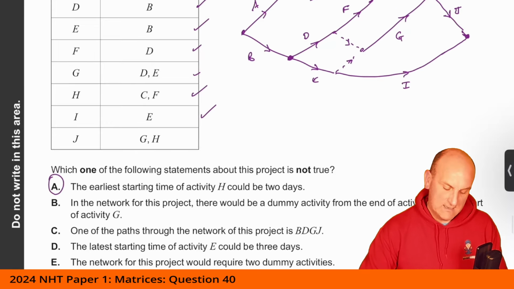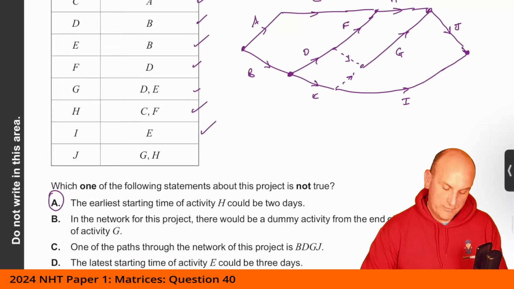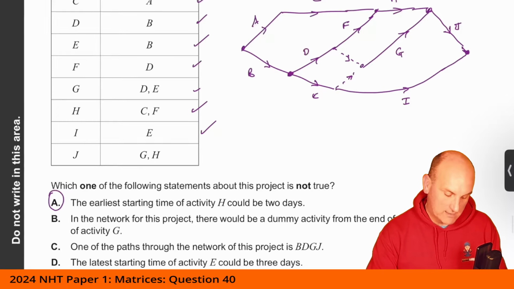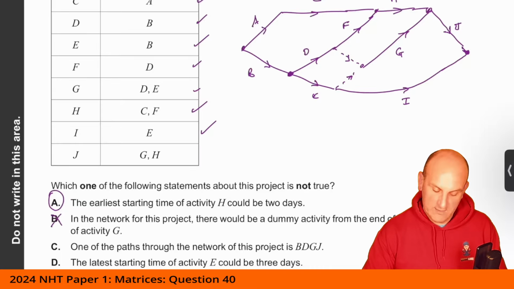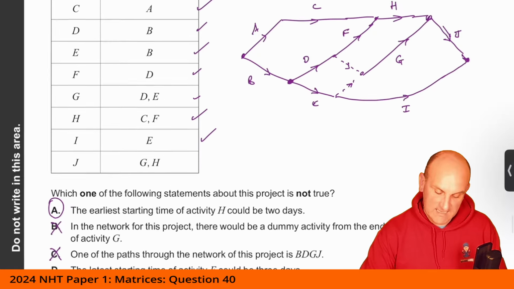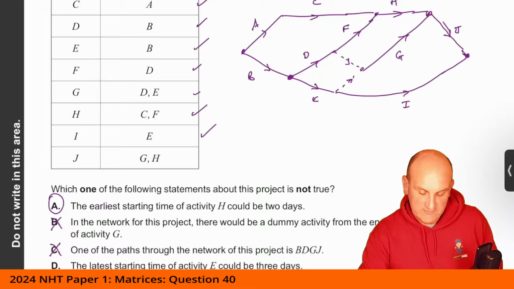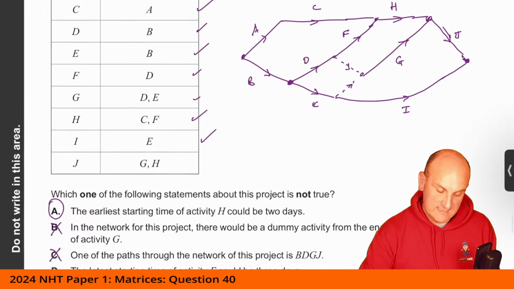Let's see. Not true. In the network for this project, there will be a dummy activity from the end of D. Well, that is true, so that can't be right. One of the paths through the network is BDGJ. Yep, that is true. The latest start time of activity A could be 3 days. All right, the network for this project would require 2 dummies. Well, that's definitely true.